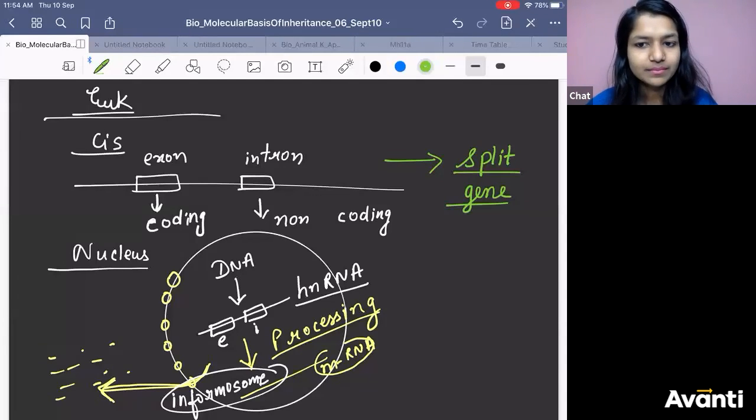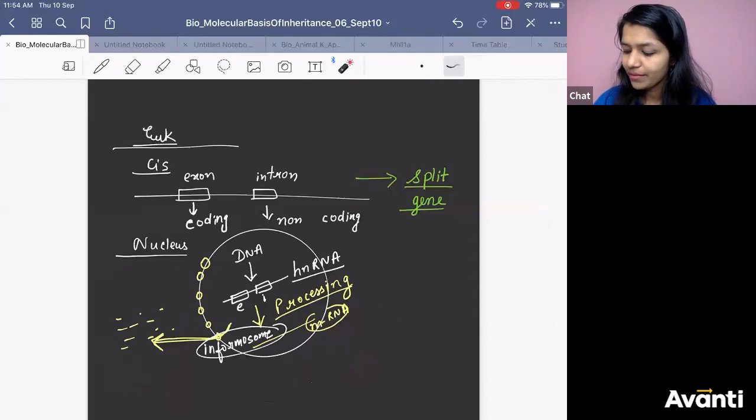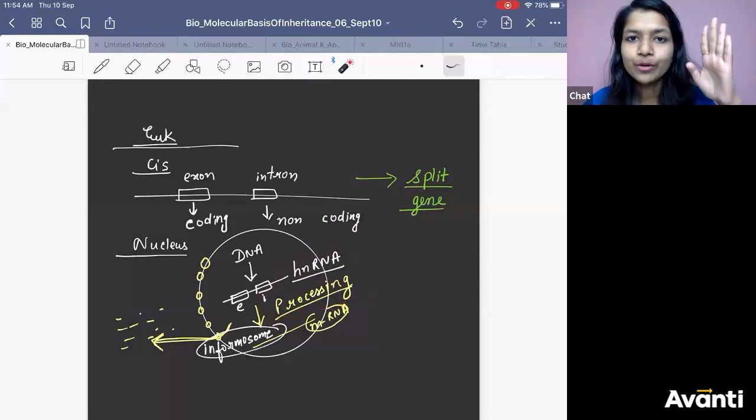Got it? So now what will we study? We will learn this processing. Only processing is required now, right? You know now that at the promoter site, the Hogness box is there, the transcription factor will bind, and then initiation and elongation will start.